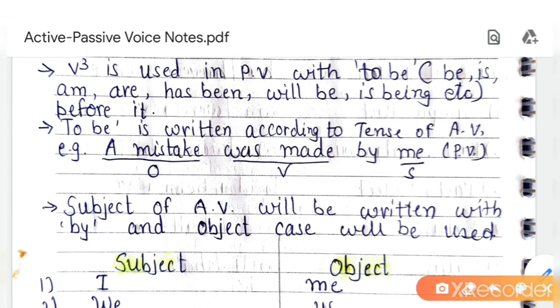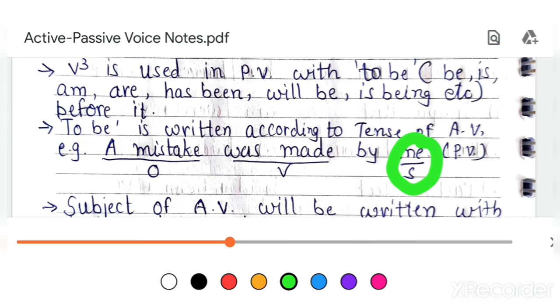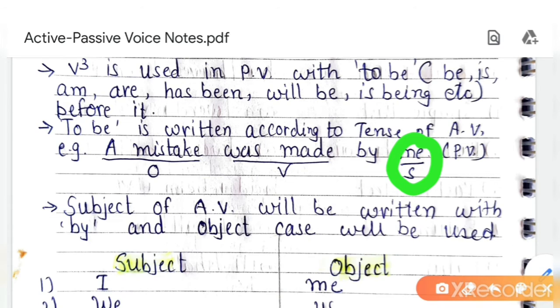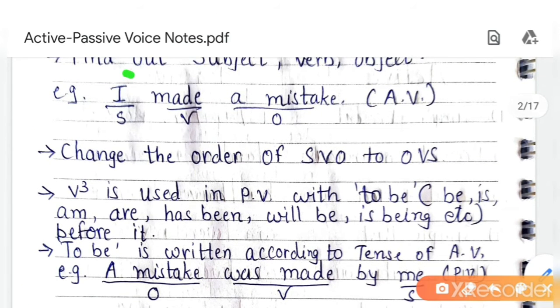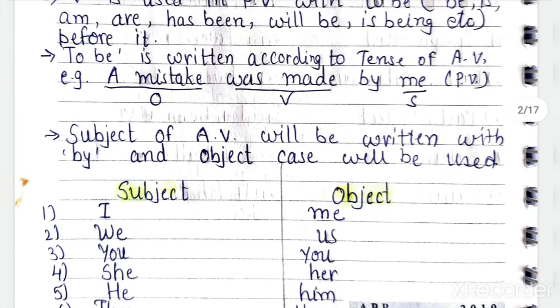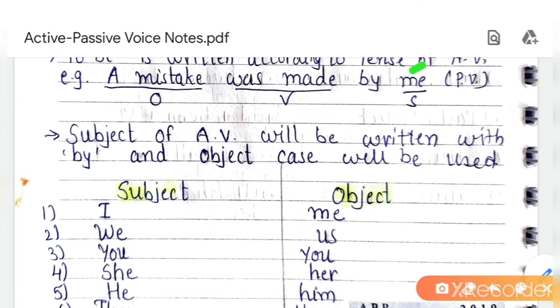Now here, be careful for this thing. See, observe the pattern here. I was given in active voice. But here in passive voice, we change I into me. Okay, why? It is also given in the next rule, that if a pronoun is given in the subject place, then you have to change the subject into object case.